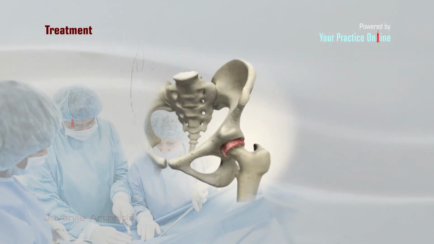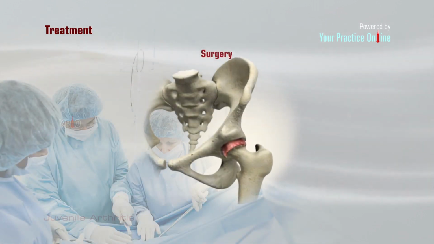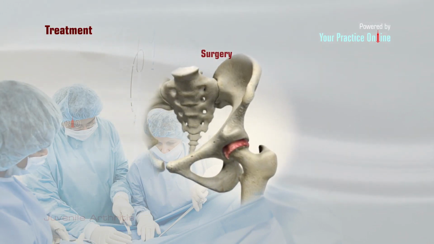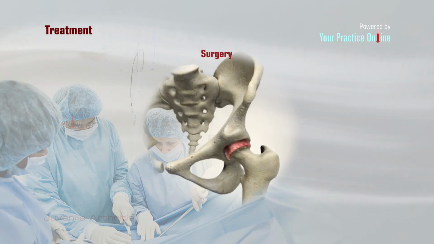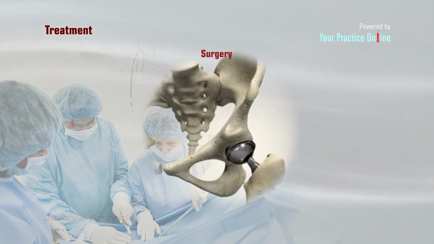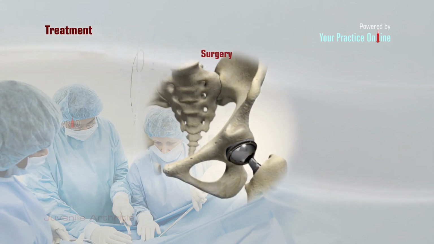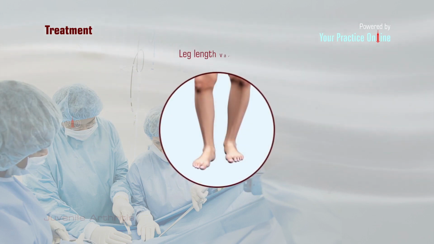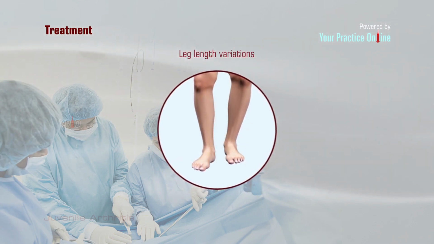Surgery. Surgical intervention is usually not needed, but in severe cases of polyarticular juvenile arthritis, joint replacement surgery of the hips may be considered after bone growth is complete. Surgical correction may also be needed in conditions of marked leg length variations.